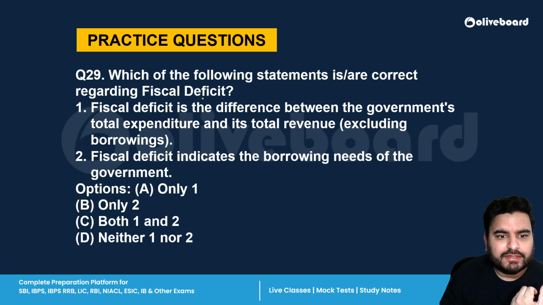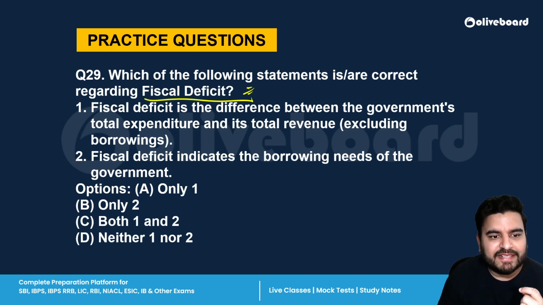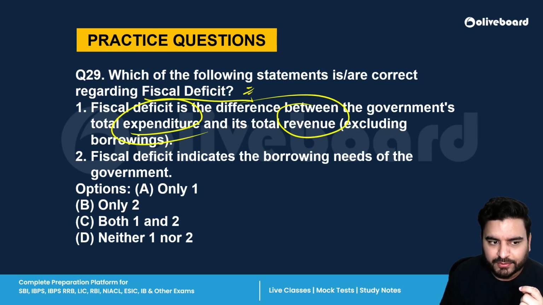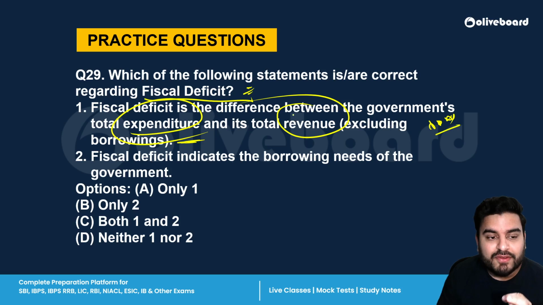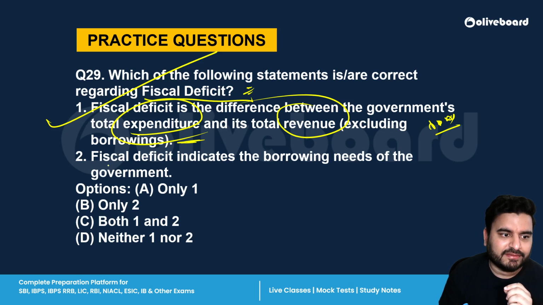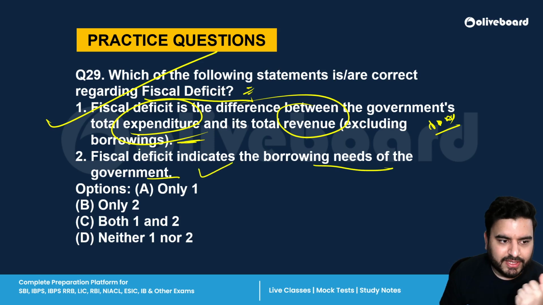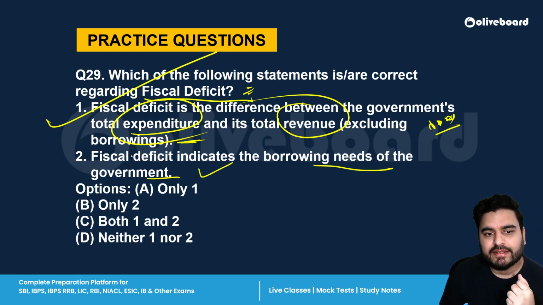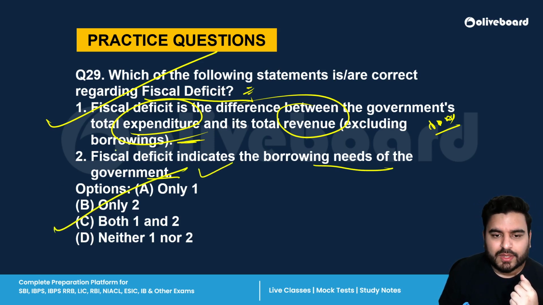Next is, which of the following statements are correct regarding the fiscal deficit? Fiscal deficit is the difference between government expenditure and its total revenue, excluding borrowing. Now, this is the exact definition of fiscal deficit. So please remember this. Okay, first statement is absolutely correct. Fiscal deficit indicates the borrowing needs of the government. This is also correct. All right. So both 1 and 2 are correct.